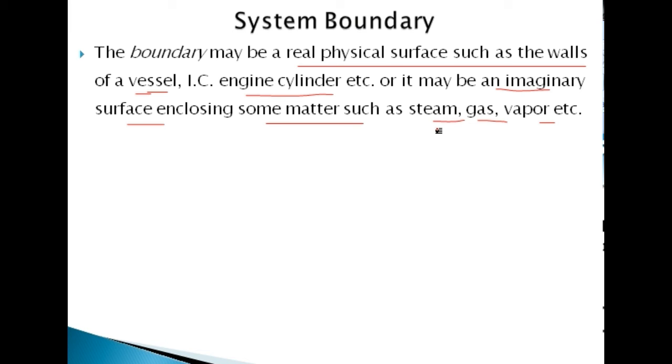Suppose we have a bottle of water, and definitely the surface of the bottle is also the boundary. We can take the example of the pressure cooker, and all surfaces, the outside surface of the pressure cooker, are the walls of the boundary of the system. But the pressure cooker, if it is containing water or steam, has a finite quantity inside it. So it is the system and a boundary.